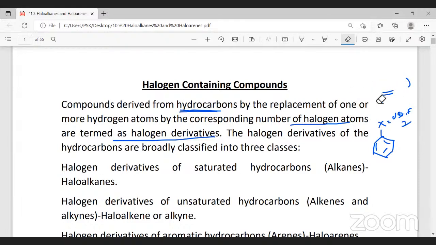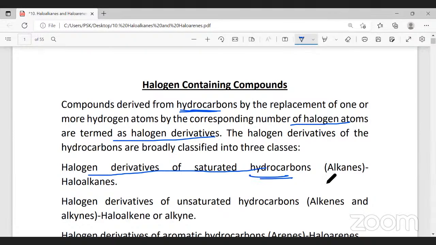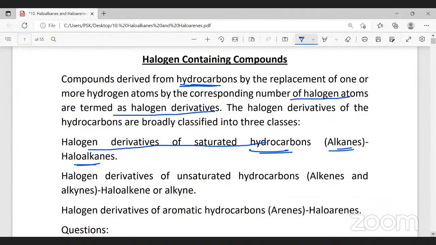The first one is halogen derivatives of saturated hydrocarbons, that is alkanes. The names of those derivatives are haloalkanes. What do you mean by haloalkanes?